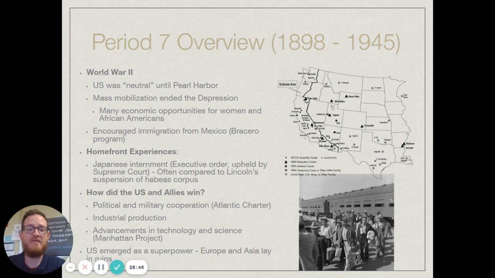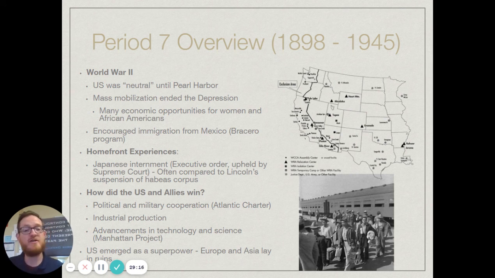Now, as I mentioned in the slide before this, the mass mobilization and the mass war effort of World War II is what really pulls us out of the Great Depression. And because of World War II, it does open up a lot of opportunities for women and African Americans, because mostly white men were off fighting in the war, which left shortages in factories. And you start having women, such as the Rosie the Riveters, working in the factories, and the same for African Americans.